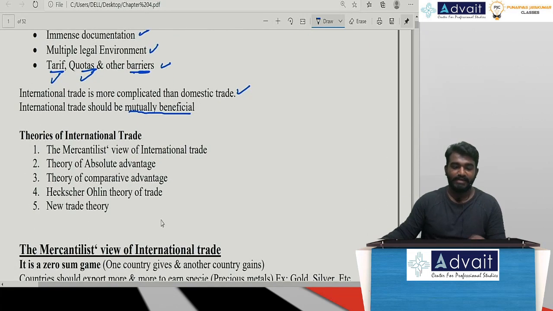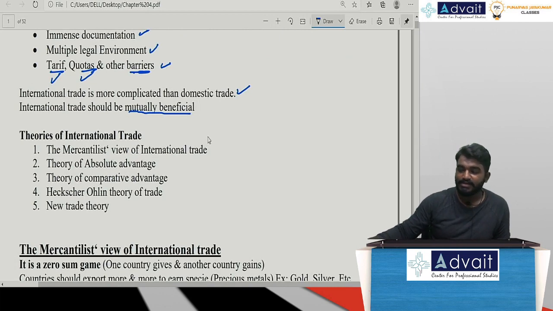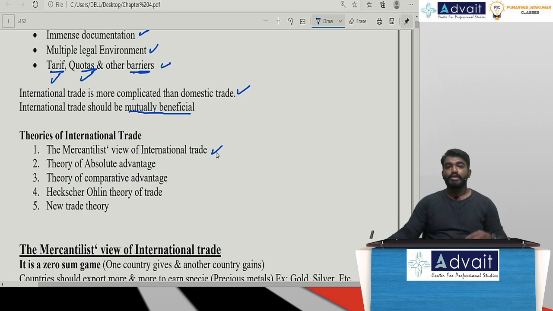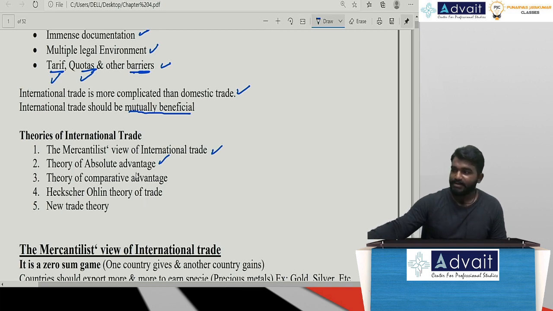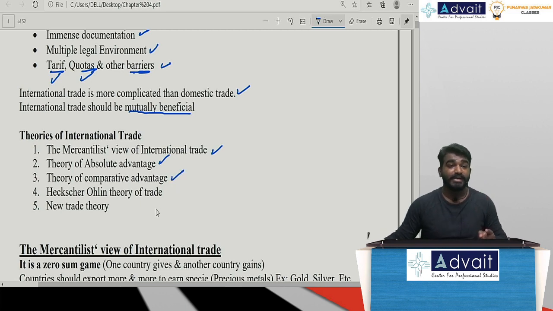The very first one was the mercantile view. In the mercantile view of international trade, we concentrate only on exports. We are not giving any importance to imports. There are complete restrictions on imports. The second one was absolute advantage theory, which was developed by Adam Smith. The next one was comparative advantage theory, which was developed by David Ricardo. Along with that, we had opportunity cost, which was developed by Haberler. Now, we will see the theory part of these first 3 theories.